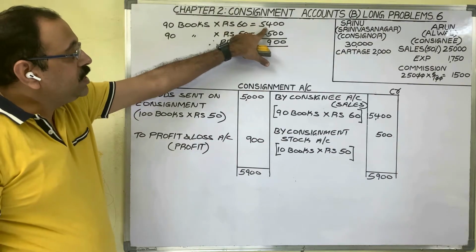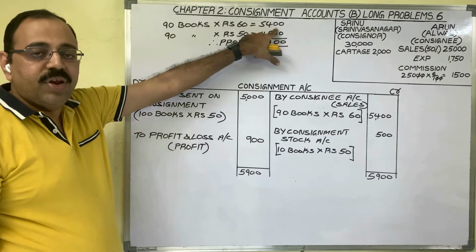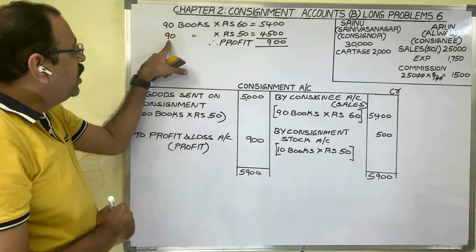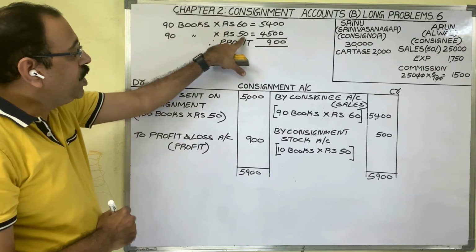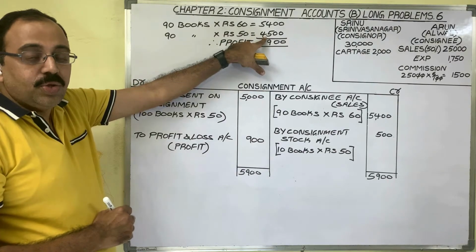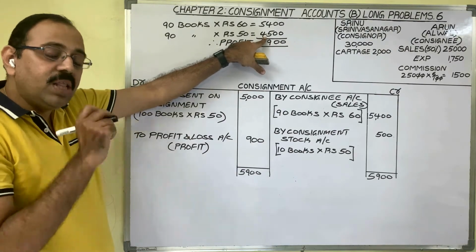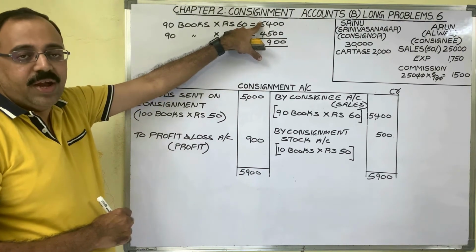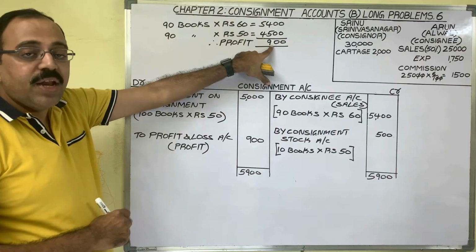So sale price is 5,400. The cost price of these 90 books is 90 books into 50 rupees, equal to 4,500. So 4,500 worth of books are sold for 5,400. So there is a profit of 900.